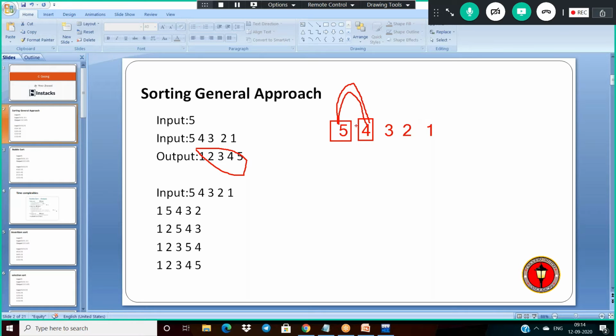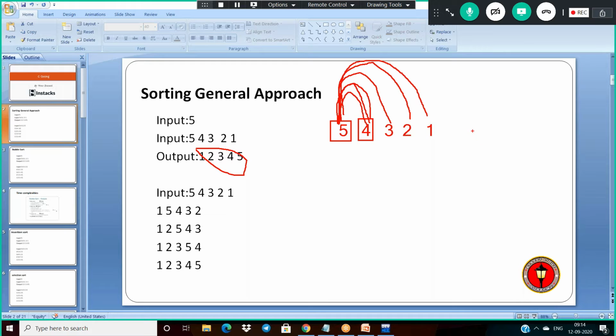My technique is: if I compare the first with the second and this condition is true, I do the swap. Similarly, the first index element is compared with the next, and again the first is compared with the next.